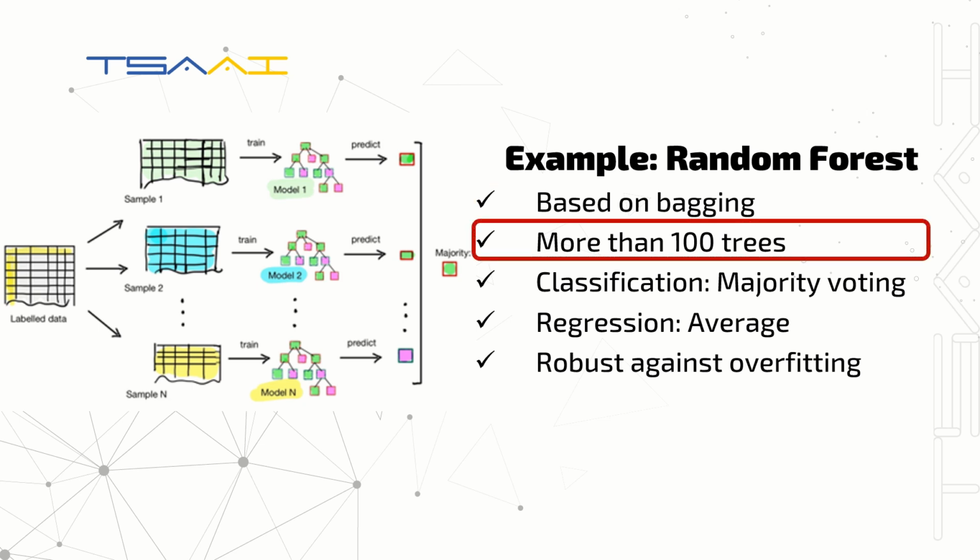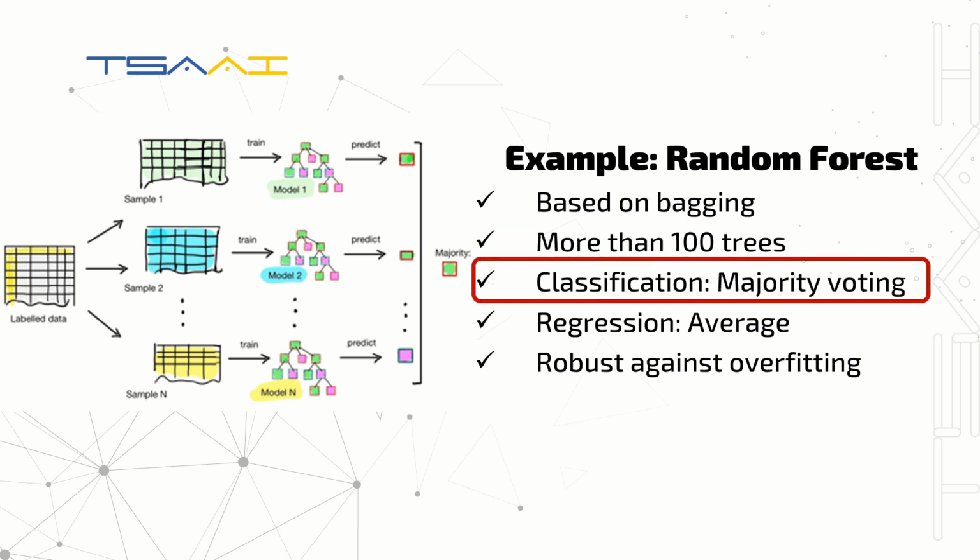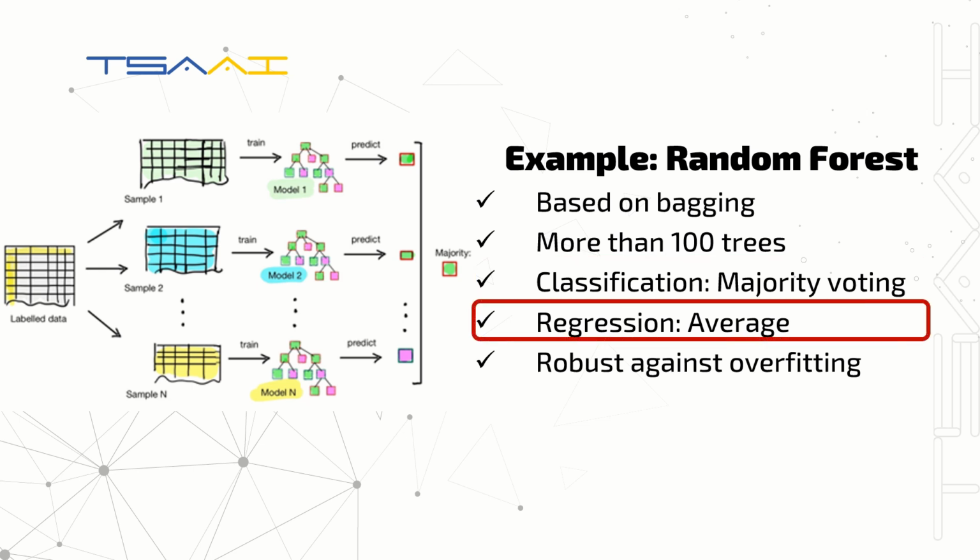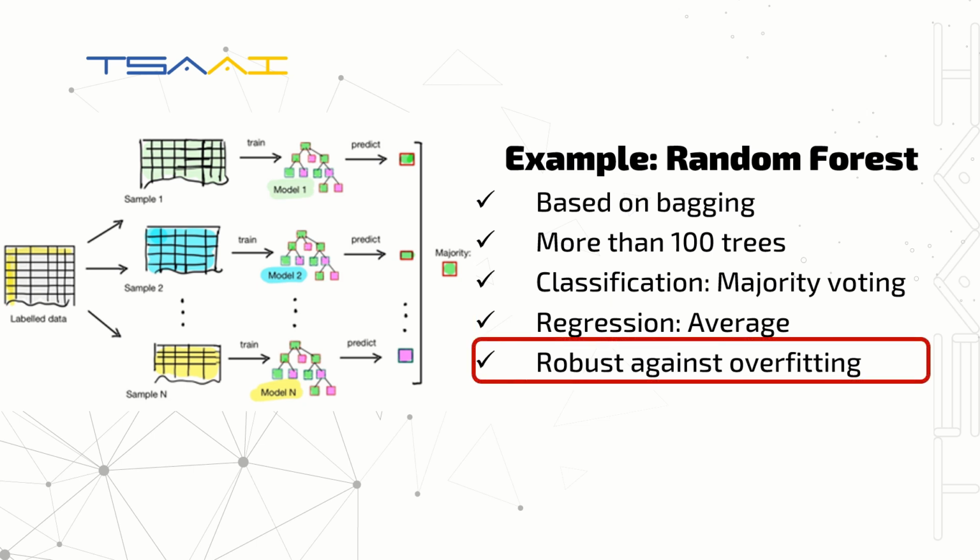Typically comprising around 100 or more trees, the forest uses a majority vote mechanism for prediction in classification problems and averages predictions in regression. This approach prevents overfitting and maintains strong performance even with large datasets.